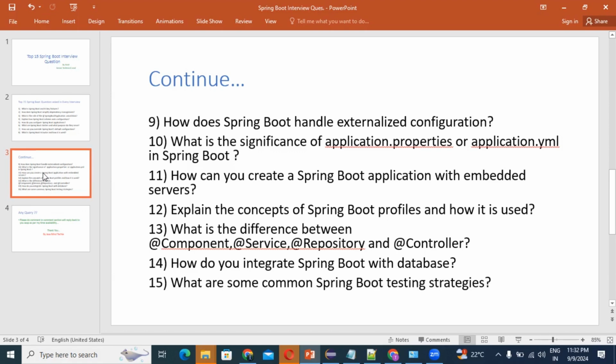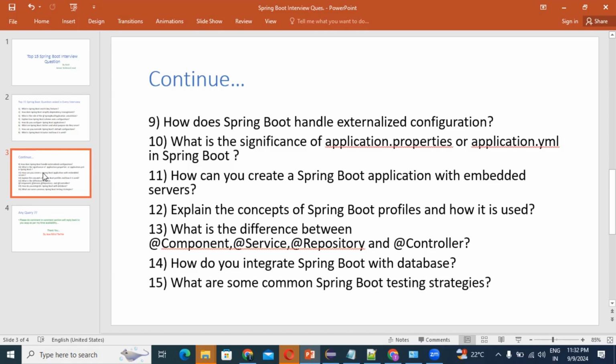And next question: how can you create a Spring Boot application with embedded servers? This is also very important, and most interviewers ask this question. Explain the concept of a Spring Boot profile and how it is used. This question is also important, and you should know this answer. What is the difference between @Component, @Service, @Repository and @Controller? Next question: how do you integrate Spring Boot with a database? If you know this answer very well, you can explain it in a very confident way to the interviewer.